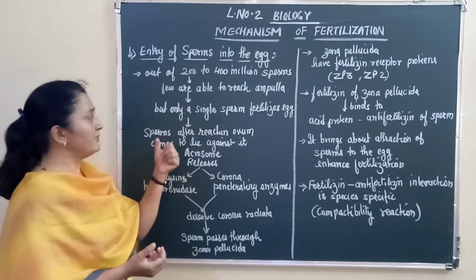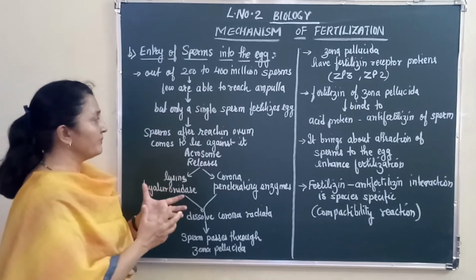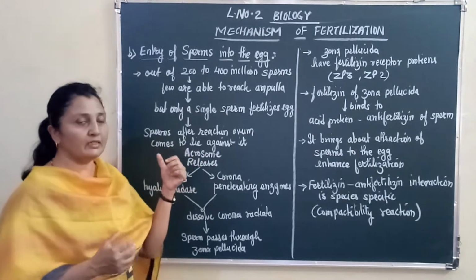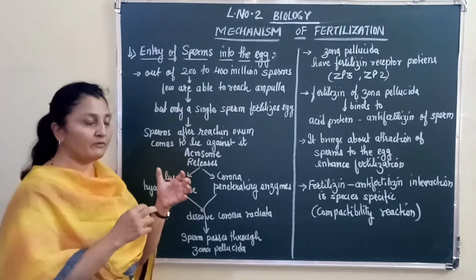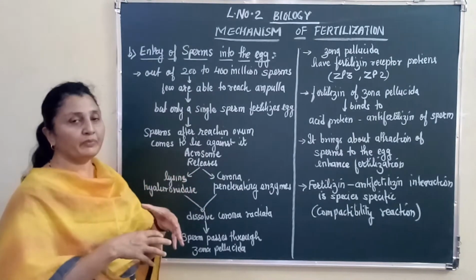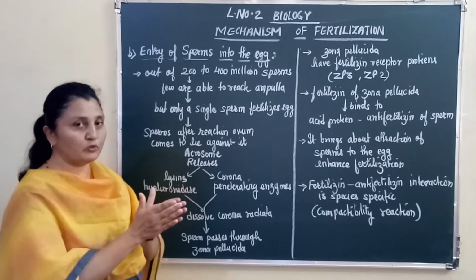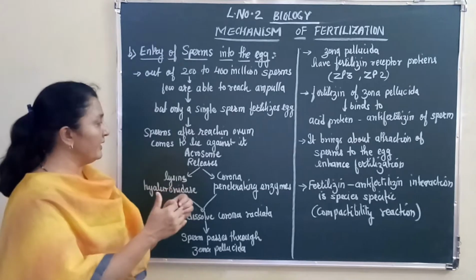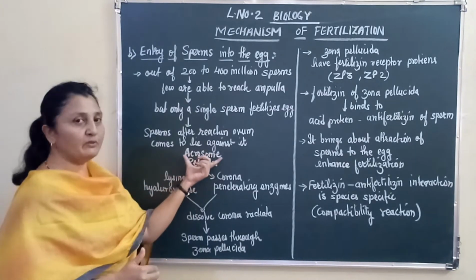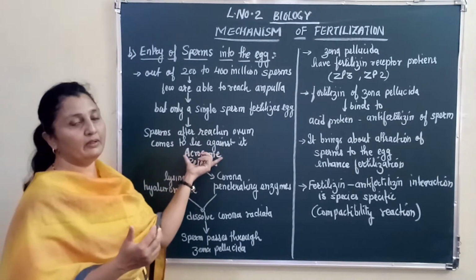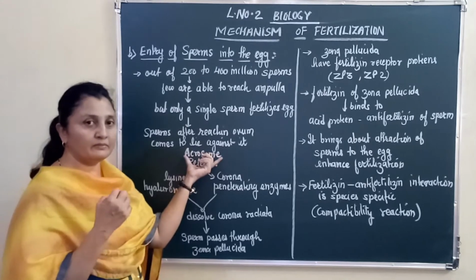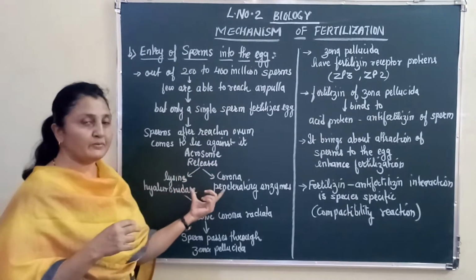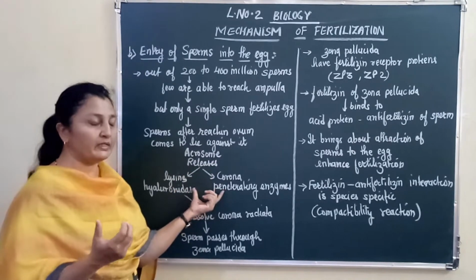After reaching the ovum, the sperms come to lie close to the egg. If the egg is there, the sperm will lie close to the egg. Now the sperm's acrosome, that is the cap part of the sperm head, releases two types of enzymes, hydrolytic enzymes.